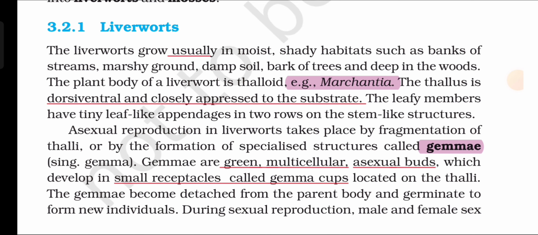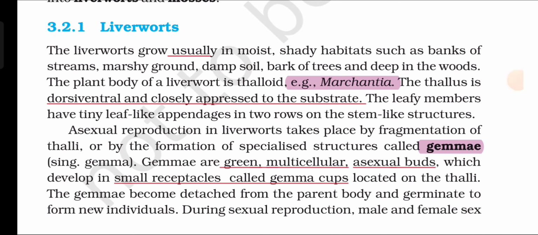Liverworts. The liverworts grow usually in moist, shady habitats such as banks of streams, marshy ground, damp soil, bark of trees, and deep in woods. The plant body of a liverwort is thalloid, for example Marchantia. The thallus is dorsiventral and closely pressed to the substrate. The leafy members have tiny leaf-like appendages in two rows on the stem-like structures.